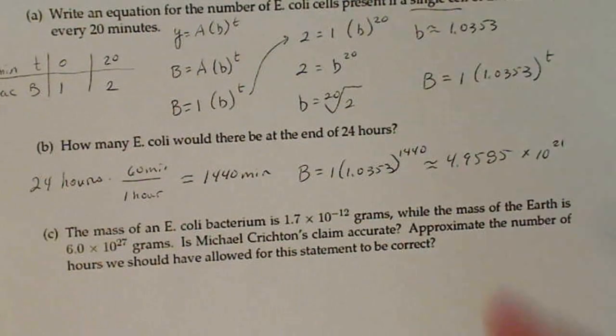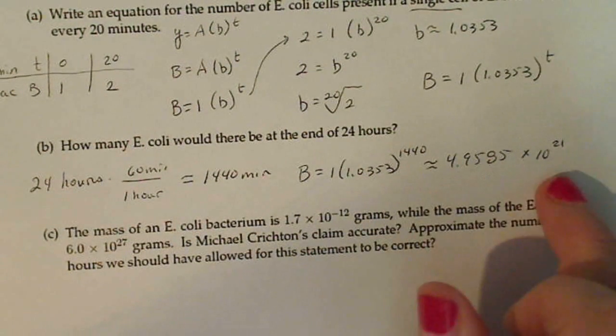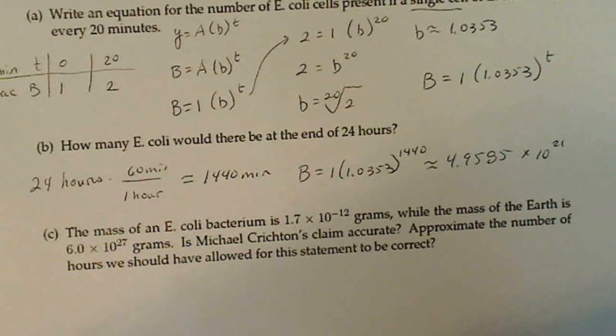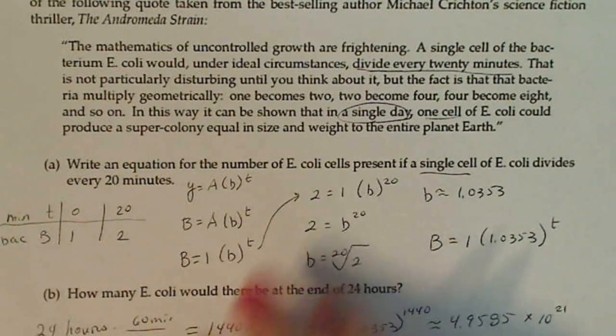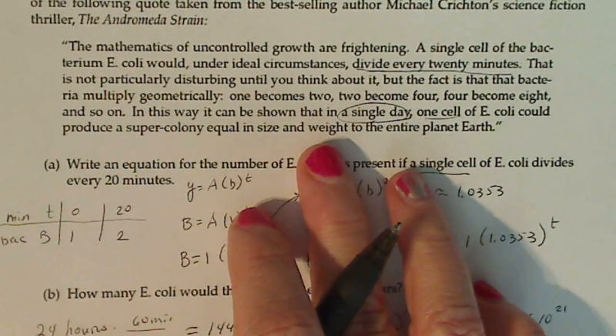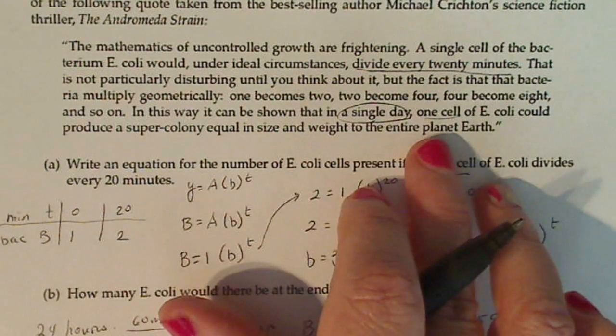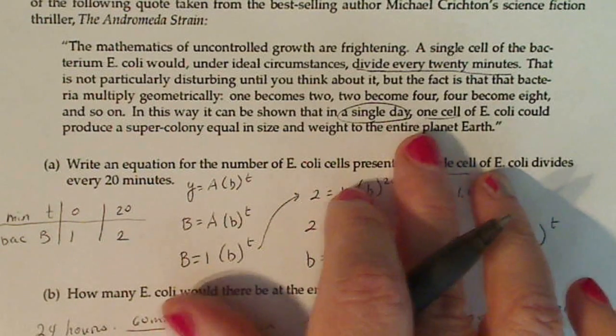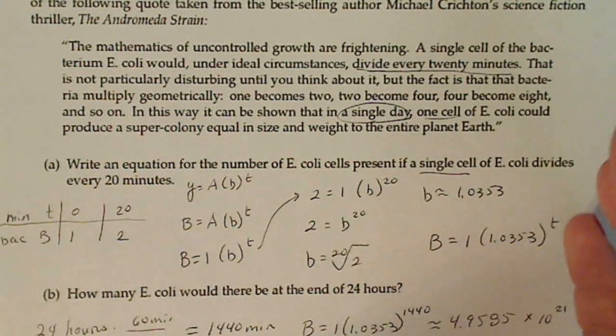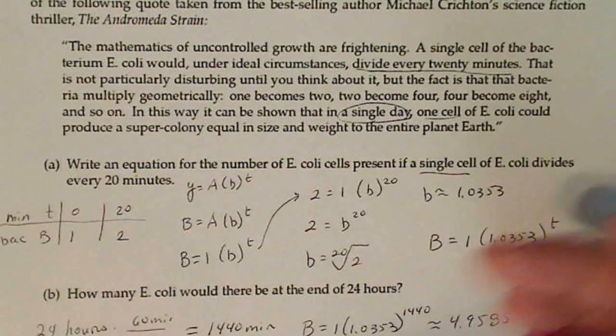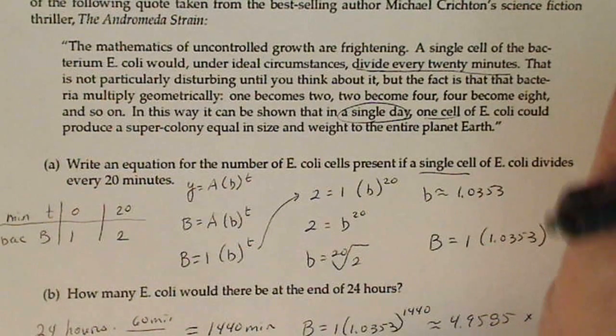So that's how many E. coli bacteria I'll have at the end of 24 hours. Now remember, this Michael Crichton guy, he's comparing weight. He says equal in weight to the entire Earth. Well, weight is different than mass. We're actually going to compare the mass of the bacteria versus the mass of the Earth.